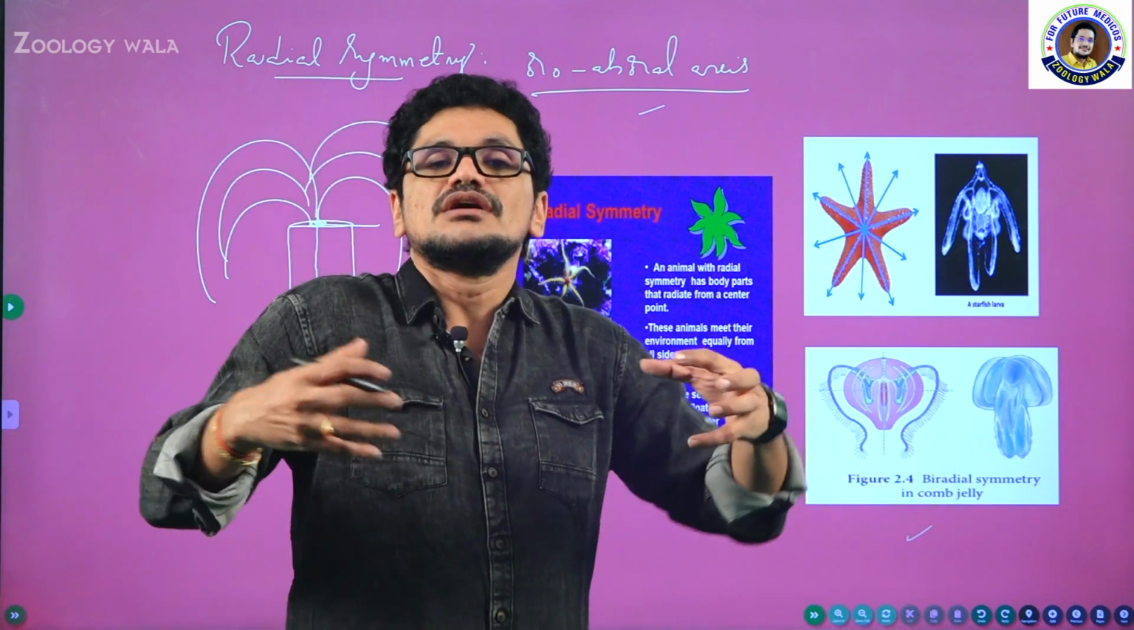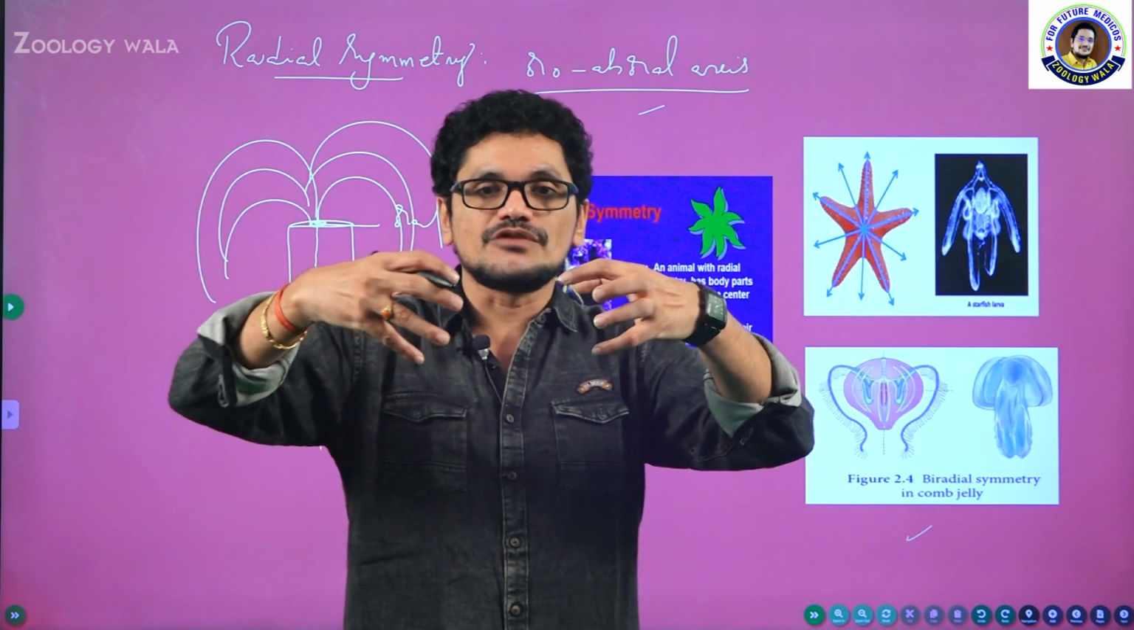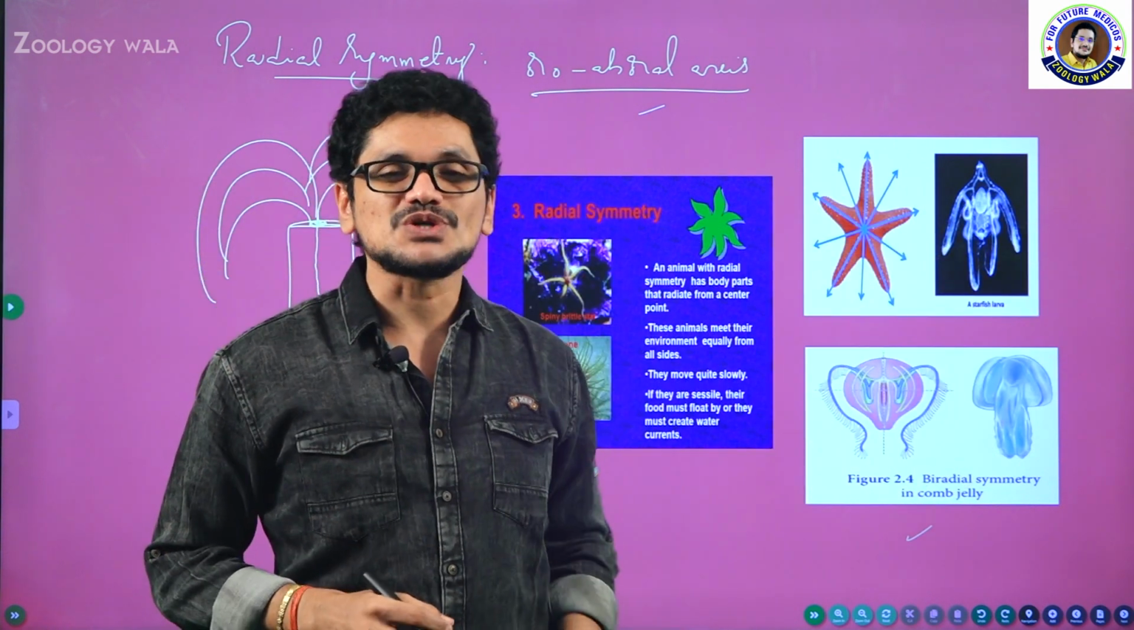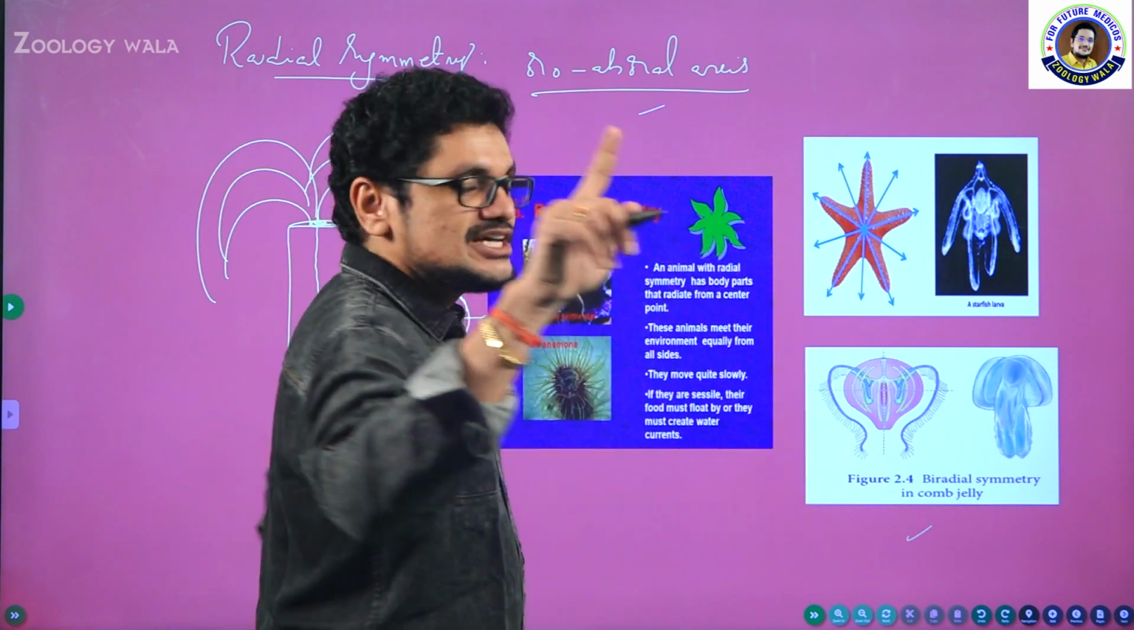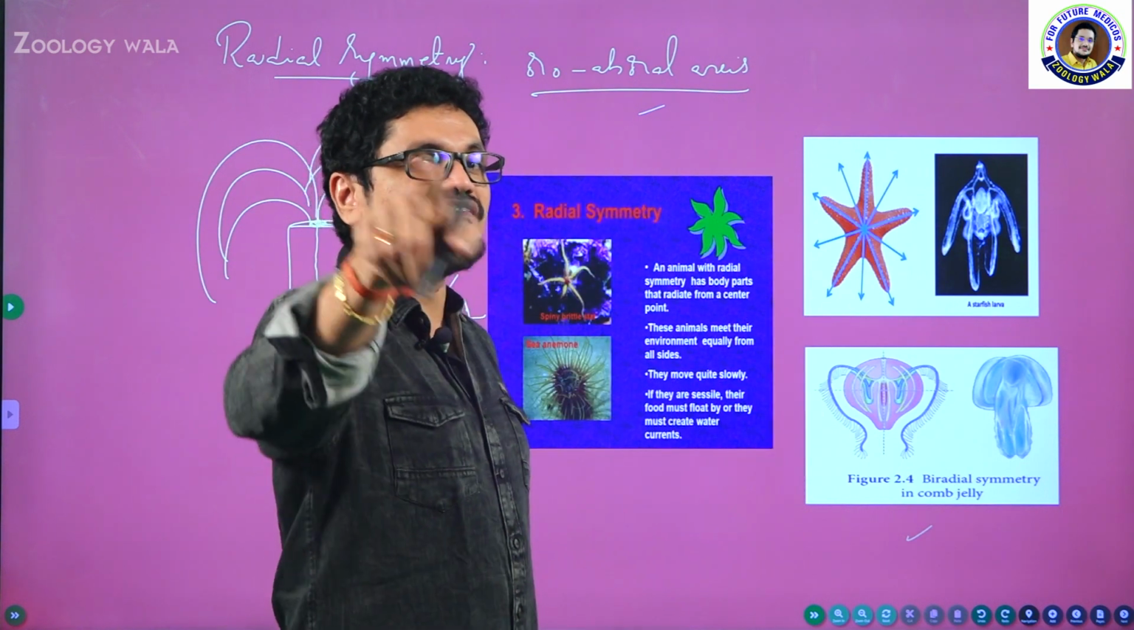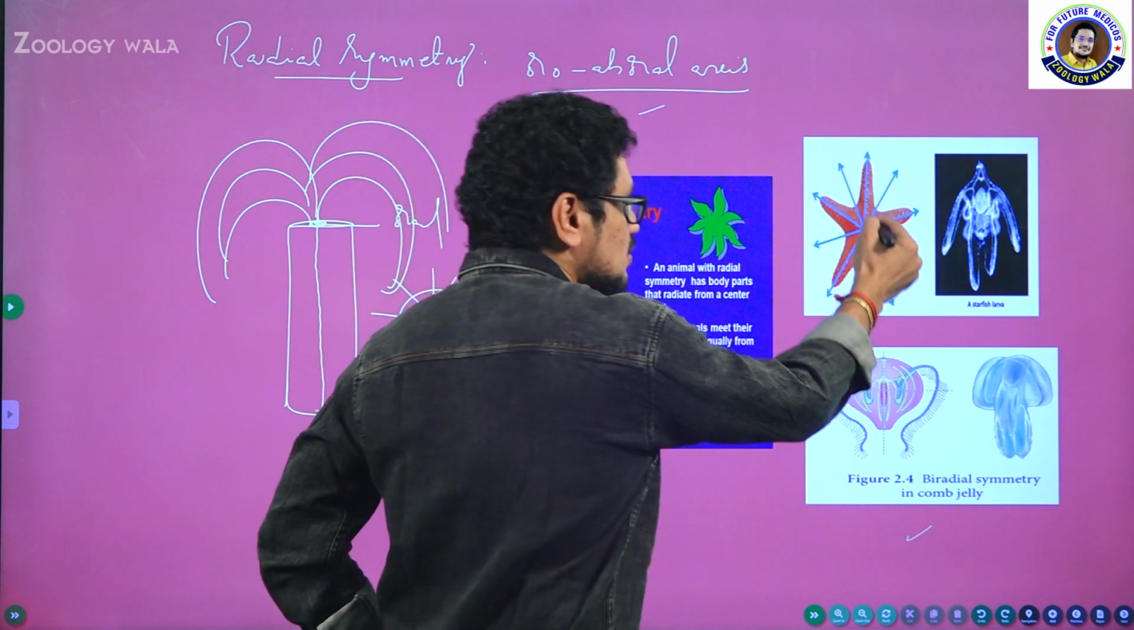I mean to say, if food material is coming along with the water, the animal is able to take it so easily because it can sense the surroundings. Okay, so that is the radial symmetry. There are some deviations there. Let me tell you this example.